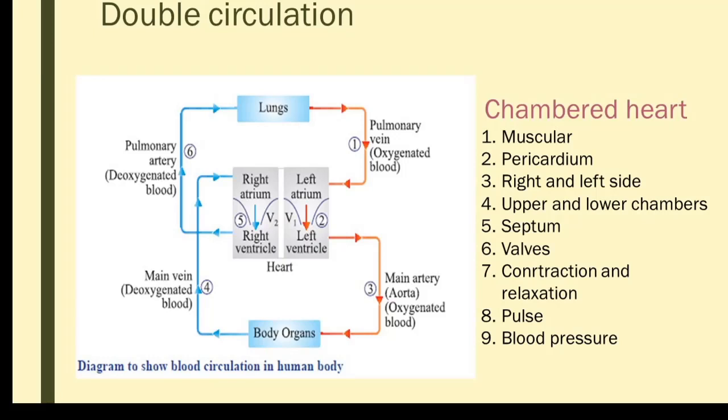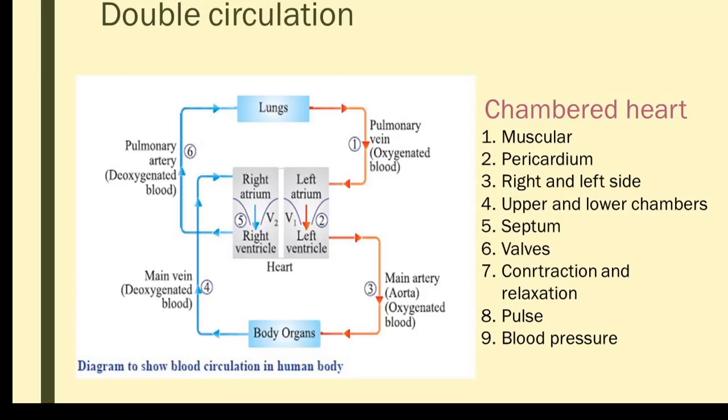So here the figure is given. The first half, we'll call it the first part of the circulation, pulmonary circulation. Here you see the heart is four-chambered, right side and left side. From the right side of the heart, the impure blood is carried by the blood vessel, the pulmonary artery. Then this will supply to the lungs, and the purification takes place in the lungs.